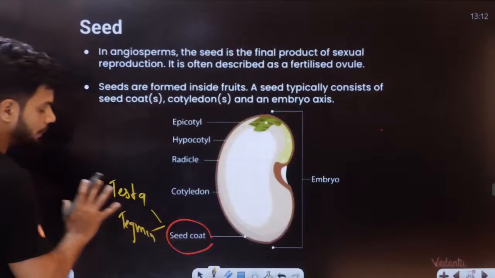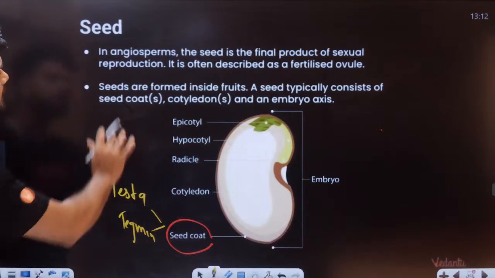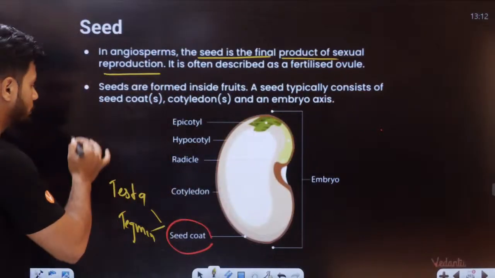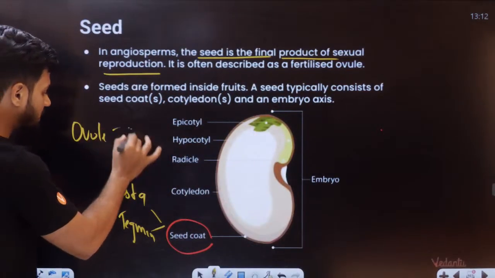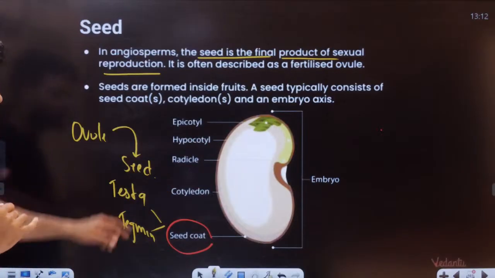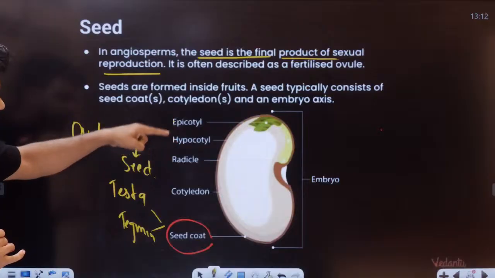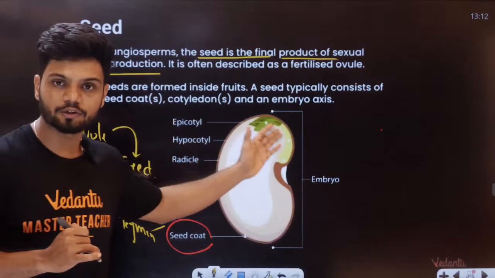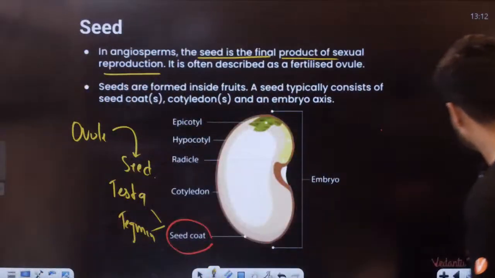Testa and tegmen are the two parts of the seed coat. In angiosperms, the seed is the final product of sexual reproduction, because the entire ovule is converted to seed. Here you can see epicotyl, hypocotyl, radicle, and cotyledon. If there are two cotyledons, it's a dicot. Single cotyledon, it's a monocot.